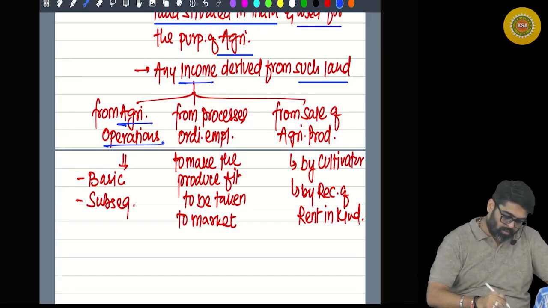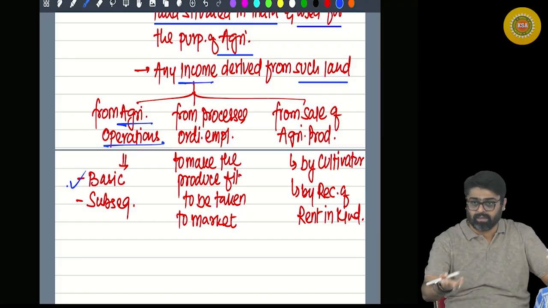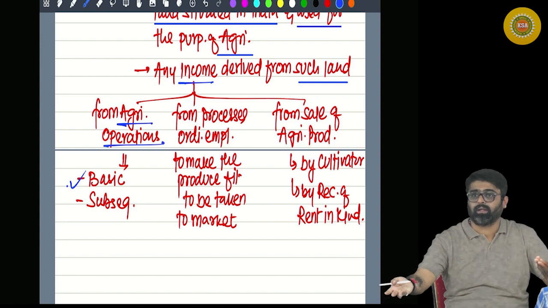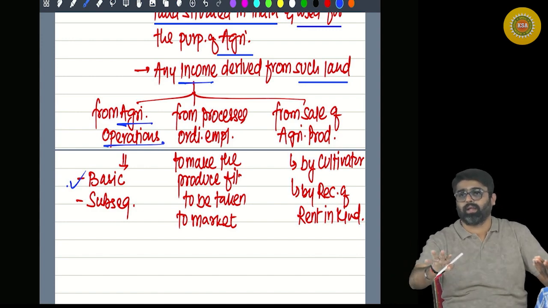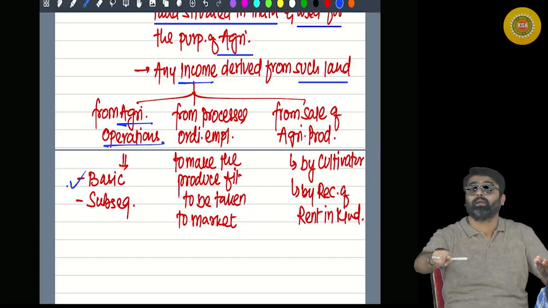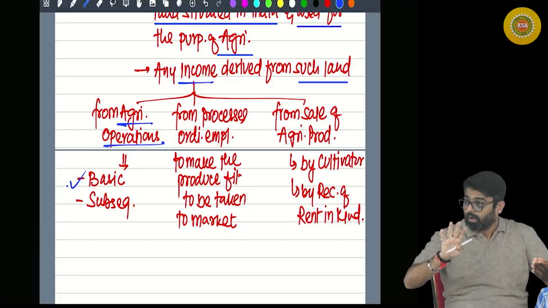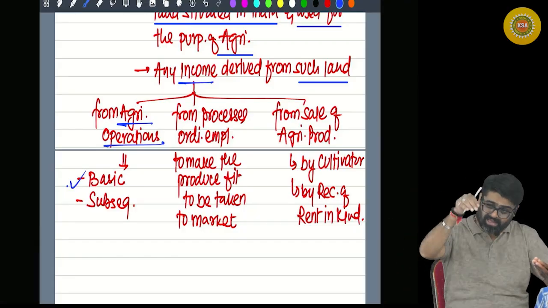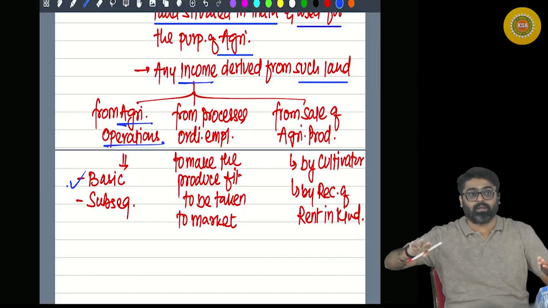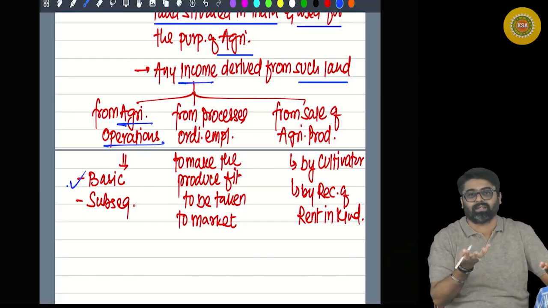So if you perform any basic operations on the land, like plowing the land, putting fertilizer on the land, putting the seeds on the land, all these operations are directly performed on the land. So any operations which are performed on the land directly are known as basic operations, making the land ready for agriculture. Yes or no?